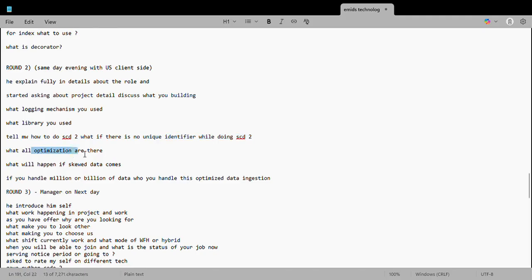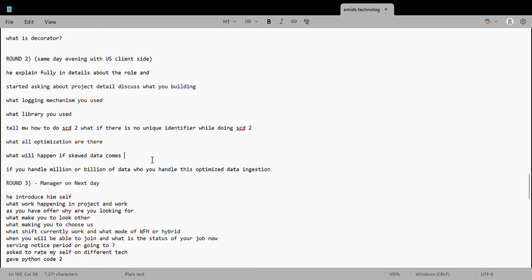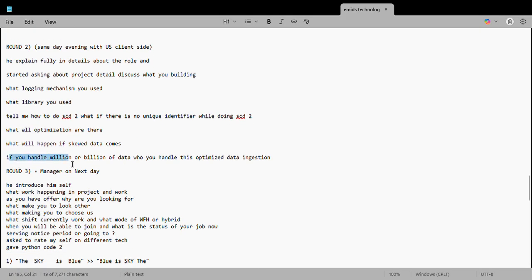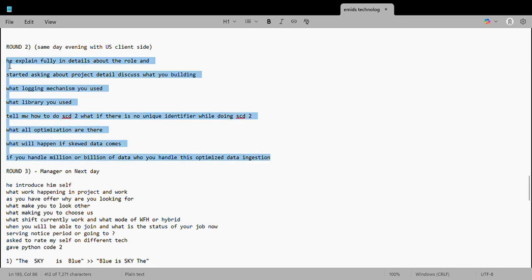He also asked what optimization techniques I have used in my current project, what happens if skewed data comes, how I would handle it, and what the different ways to handle it are. He also asked, if you handle millions or billions of records, how you would ingest them in an optimized way. So it was mostly scenario and project-related questions. It went around 40 minutes, and this round also got cleared.